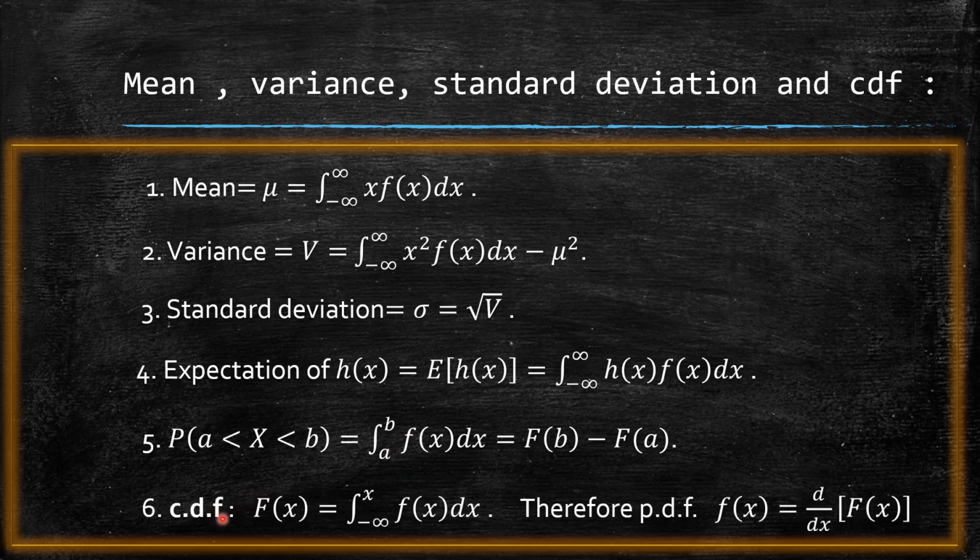How can we define CDF? F of x is nothing but, as all of you know, accumulating probabilities till x. But here summation is replaced by integral. So we have to integrate between minus infinity till x: integral of f of x from minus infinity to x. Therefore PDF f of x is nothing but the derivative of CDF. So we can just take the derivative of CDF, which gives f of x back, that is the probability density function.